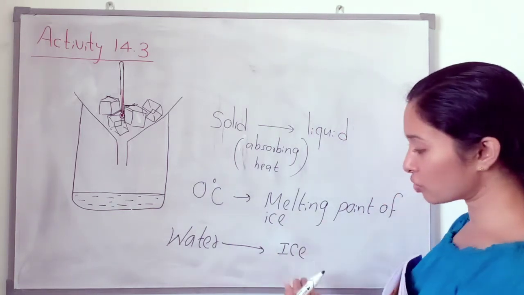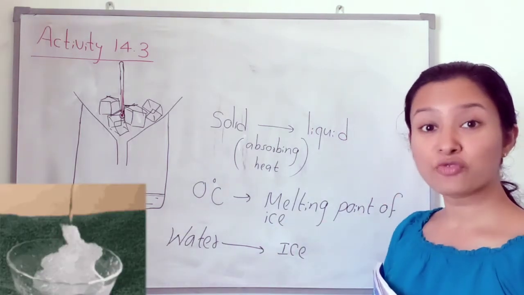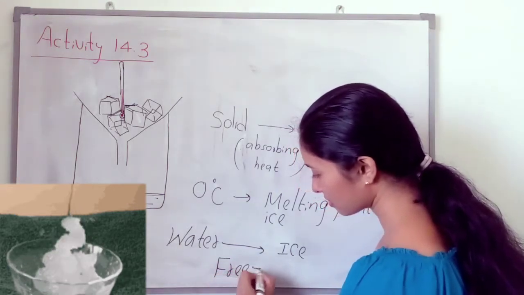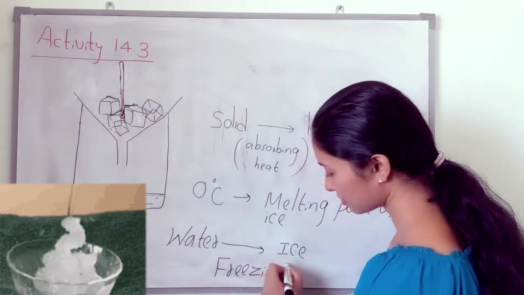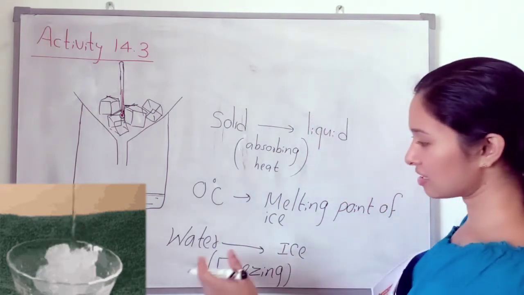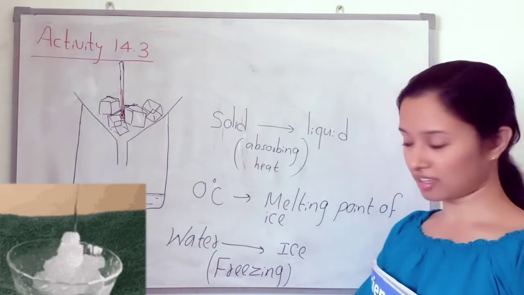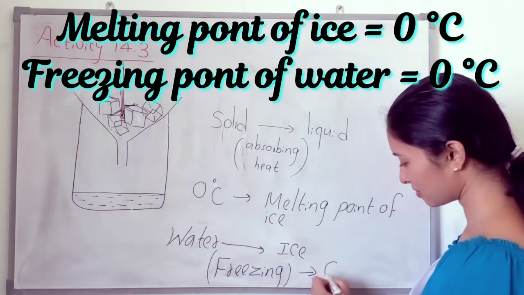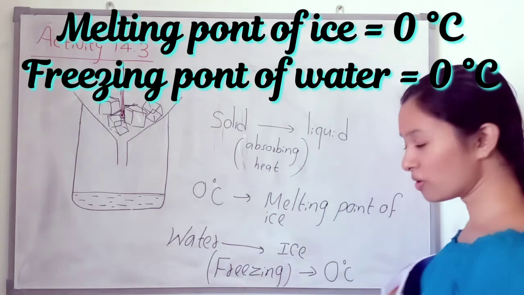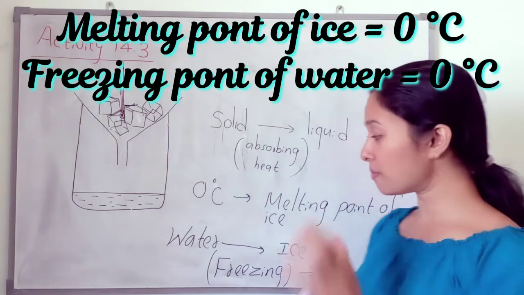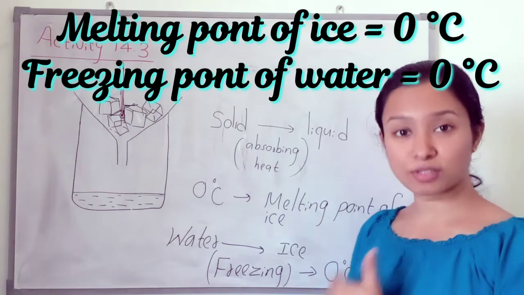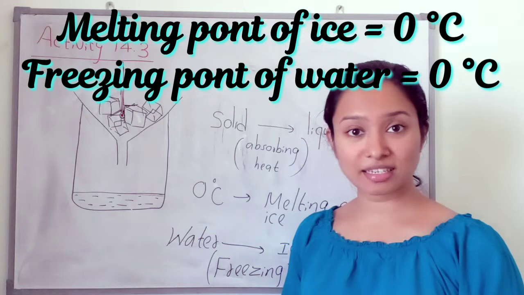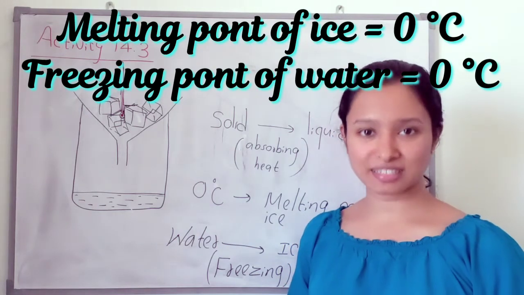When water becomes ice, we call it freezing. We call this freezing. So the freezing point is also 0 Celsius. You know, the freezing point of water is also 0 Celsius, and the melting point of ice is also 0 Celsius.